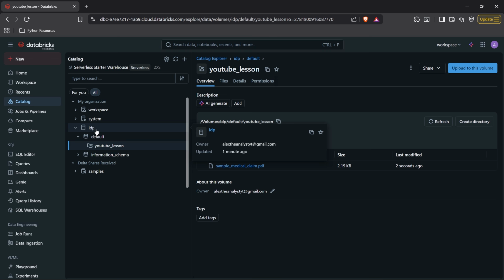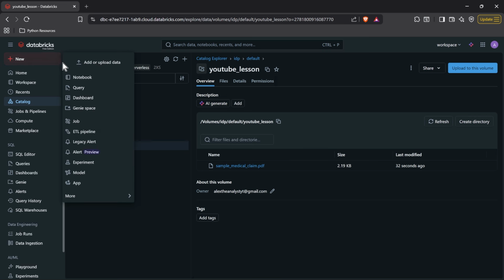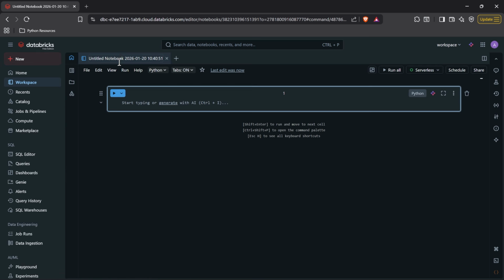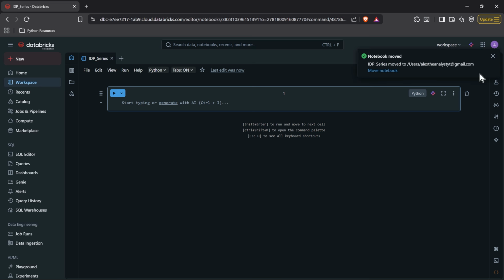Now that the file is actually sitting within Databricks, everything can happen within Databricks. We can have our raw data, which is our PDF, and then we can read in that file in our notebook, and we can start transforming it using the AI parse document. So let's come up here. We're going to go to a notebook. Now you can rename this notebook if you'd like. I'm just going to say IDP series because we'll do all of this within this notebook.